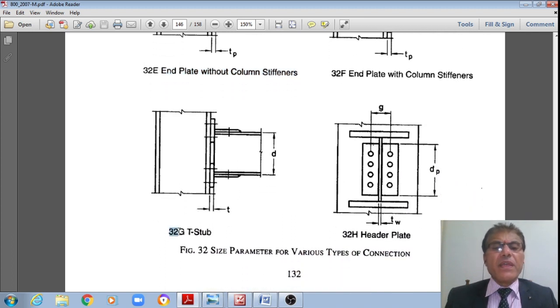The third one is a T stub. Now you can see that in the compression flange of the beam, a T section is connected, and also in the tension flange a T section is connected, and they are connected by means of bolts to the beam. That is how this connection is a rigid connection.